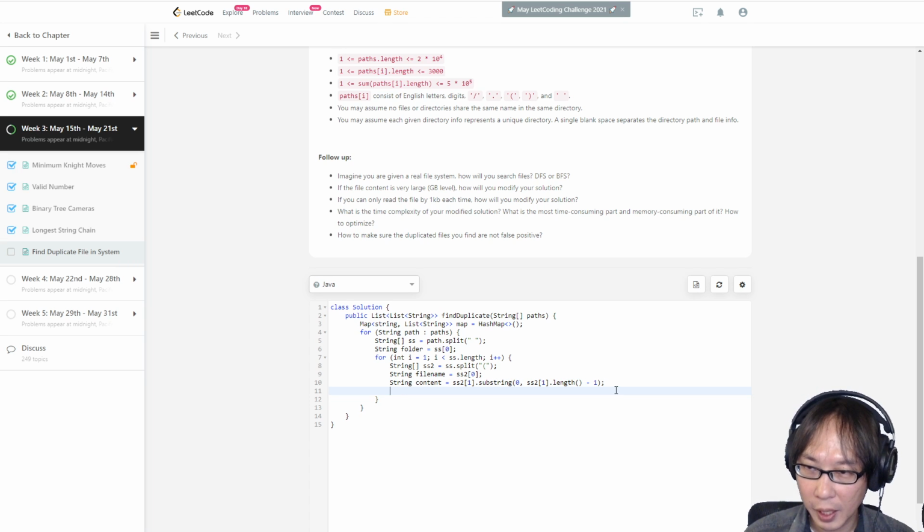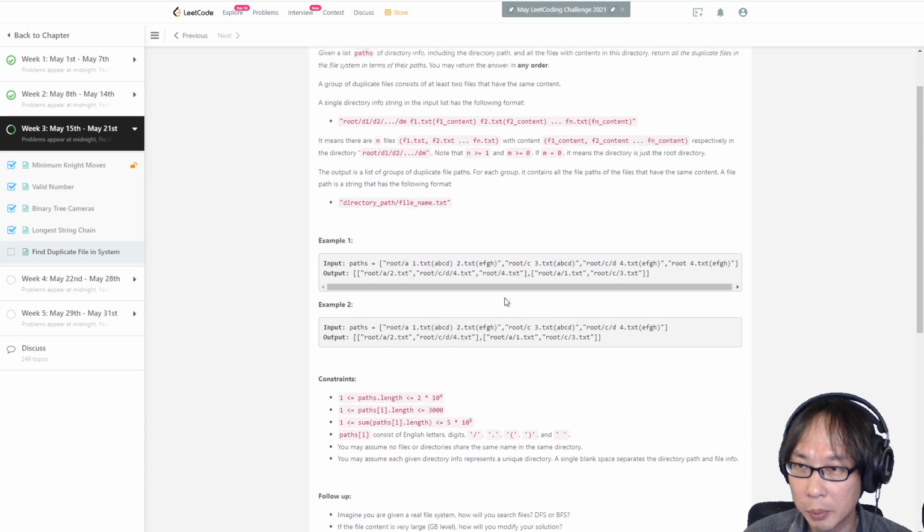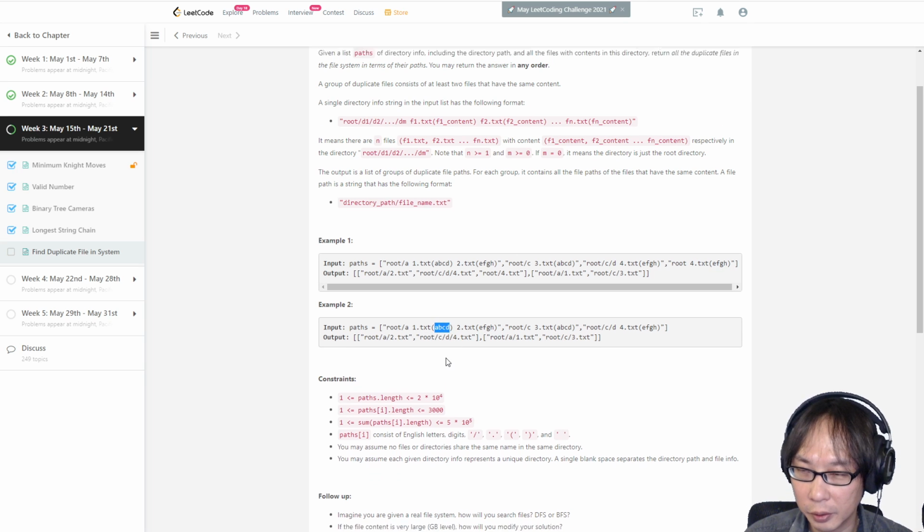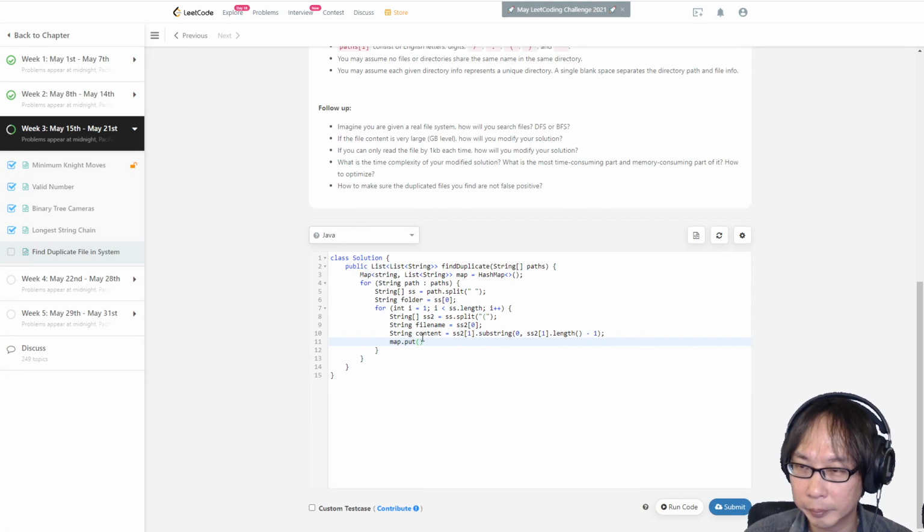So we have map.put, a string, which is, so let's put the content as a key. I mean, not put.